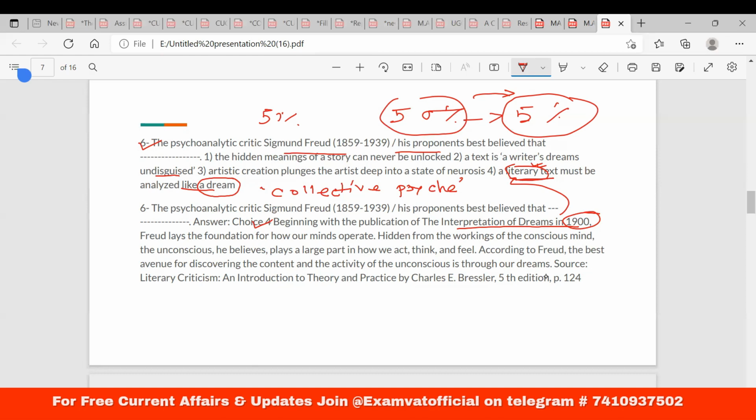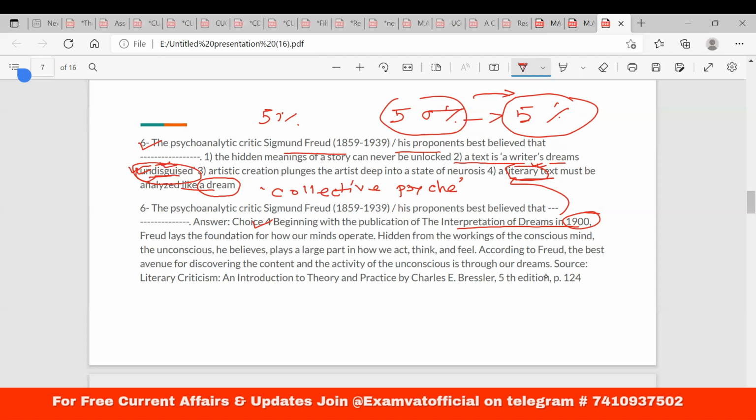Why not number two? Because it has a close proximity: that a text is a writer's dream undisguised. Whenever it is already manifested, you think it is undisguised. But it is still disguised. That is the reason it is subconscious, because you never know what the subconscious is.